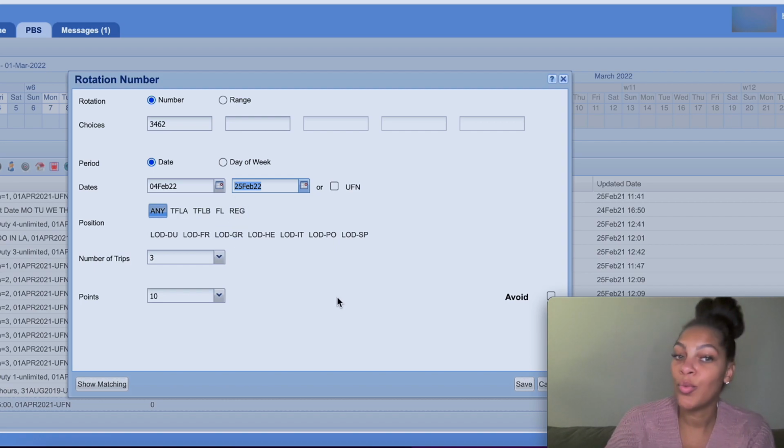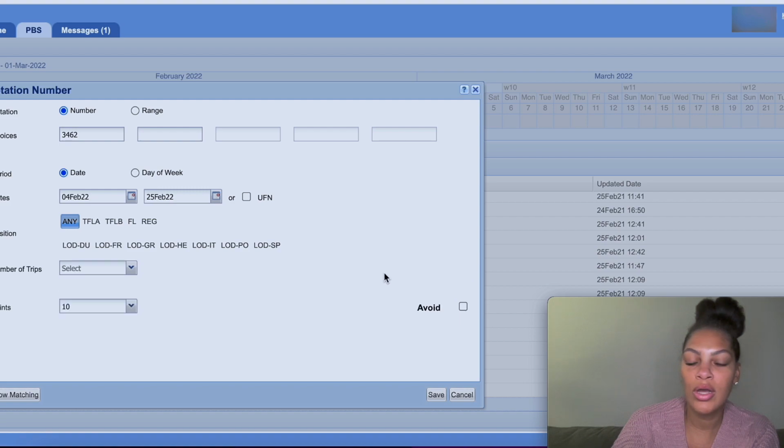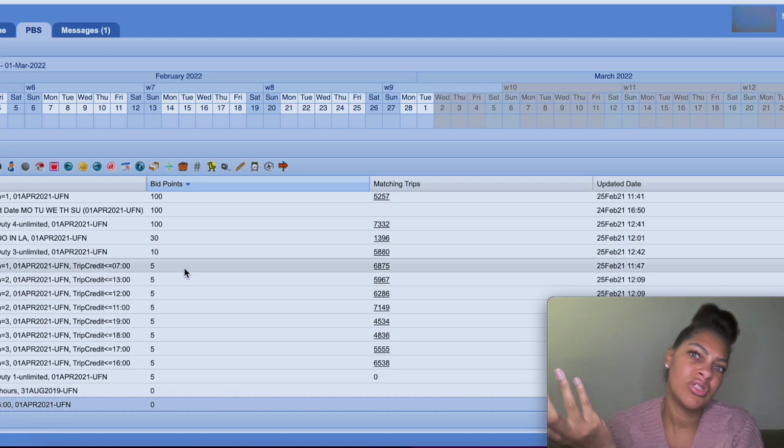So let's say I didn't want this, then I would click avoid. And this is saying 3462, I don't want to work that. So please avoid it for me, and you hit save. So whatever you want to do, whether you want it, don't want it, you hit save. I'm not going to save this because I'm not bidding for this right now. I just thought it would be interesting for you to see.